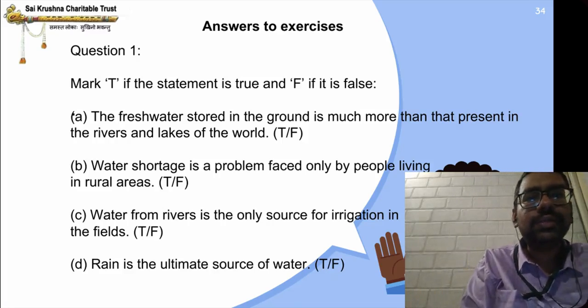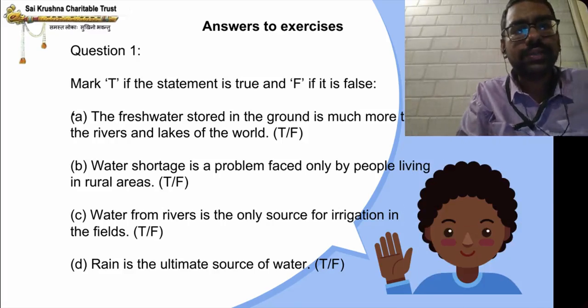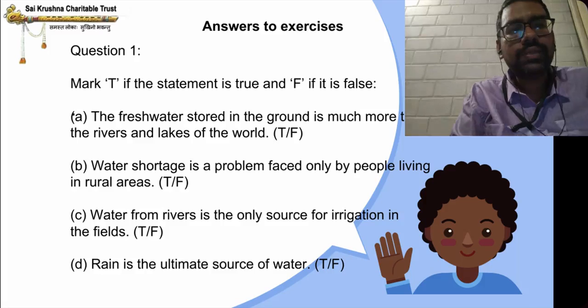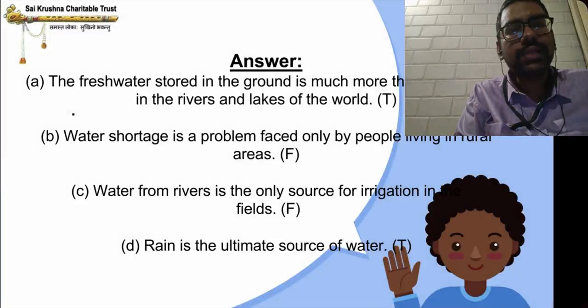It is false. Water shortage is a problem faced only by people living in rural areas. False. Water from rivers is the only source for irrigation in fields. False. Rain is the ultimate source of water. True. I have given the answers here.